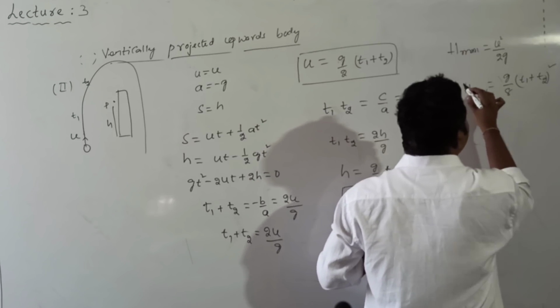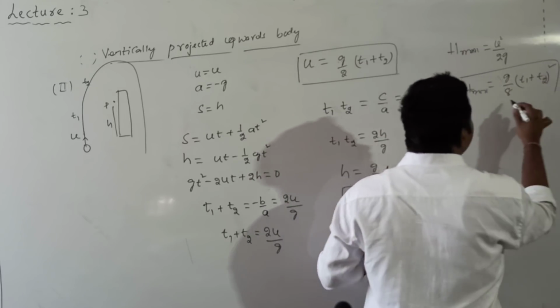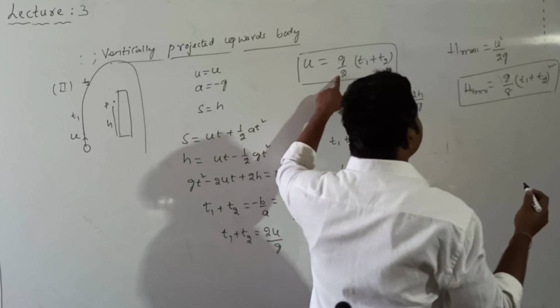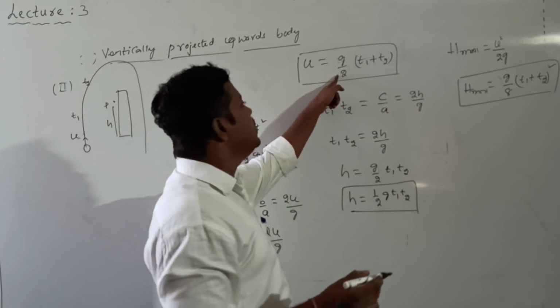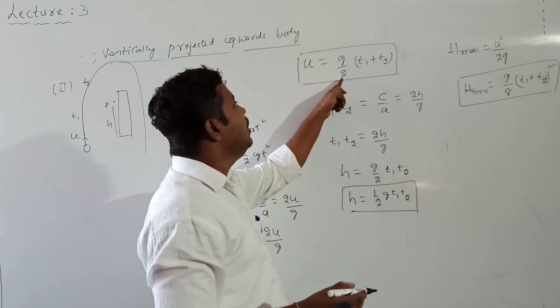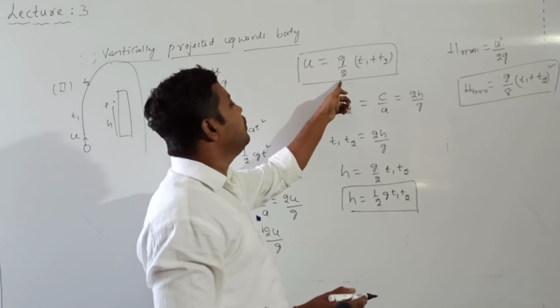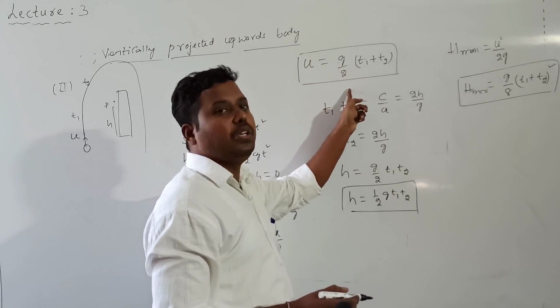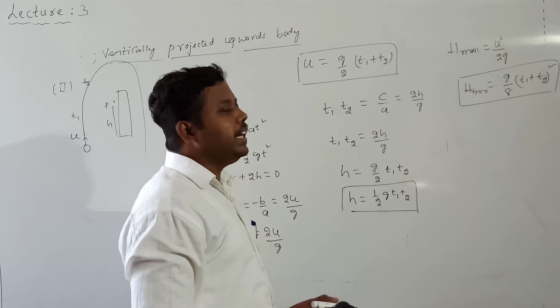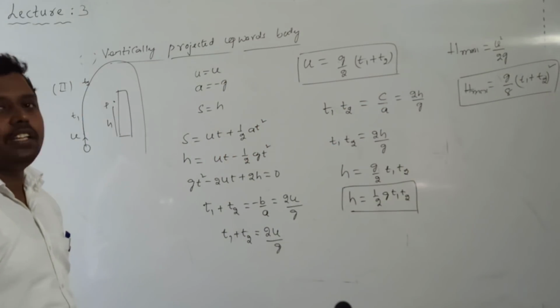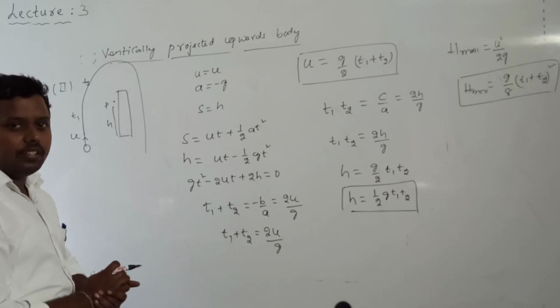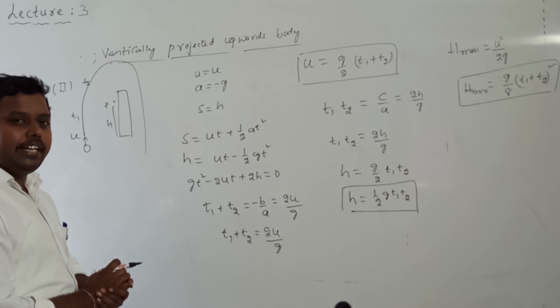How do we get the h maximum formula? By substituting the u value. So u is equal to g by 2 into t1 plus t2, and u square is g square by 4 into t1 plus t2 whole square. Divided by 2g, I will get h maximum is equal to g by 8 into t1 plus t2 whole square. So this is the maximum height formula.